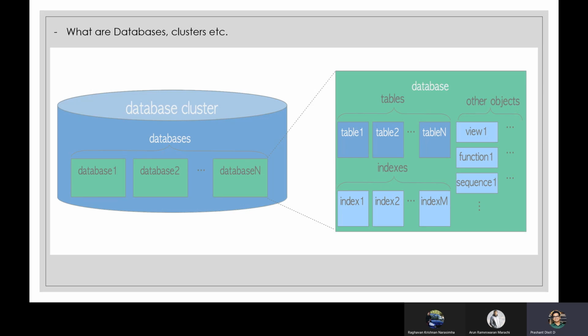So that's an independent entity or object. It has nothing to do with the table. Of course, there is a loose relationship between indexes and tables, because an index relies on a table's column to create itself. So there is a loose dependency between table and index. Otherwise, they are entirely different in terms of structure and definition. Everything is different between tables and indexes. So these are the two main core components when it comes to explaining databases.